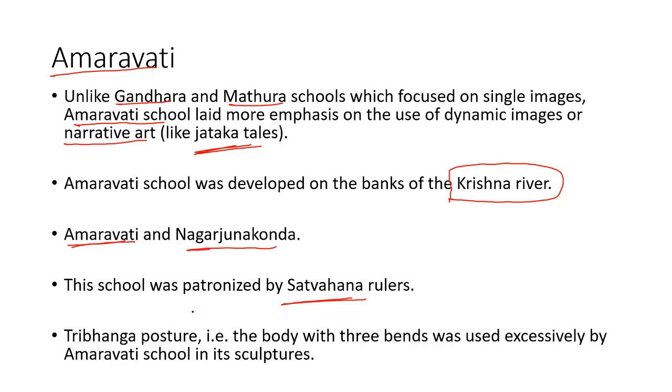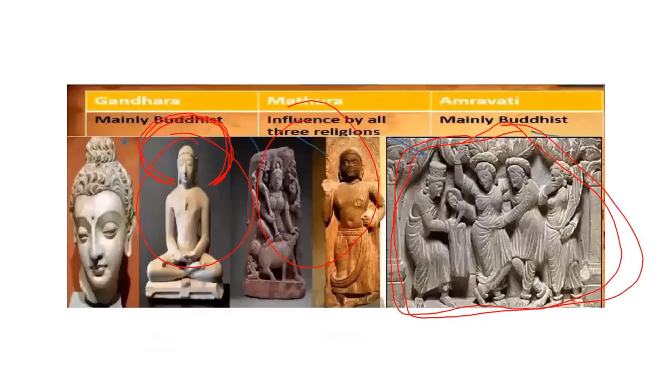The sculptures of this school are in Tribhanga posture, meaning a body with three bends. This one is straight, this is also straight, but here the sculpture is bent. This sculpture is bent, this one is also bending. So the sculptures of the Amravati School of Art are in Tribhanga posture.